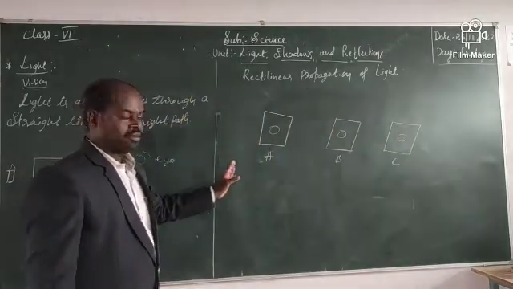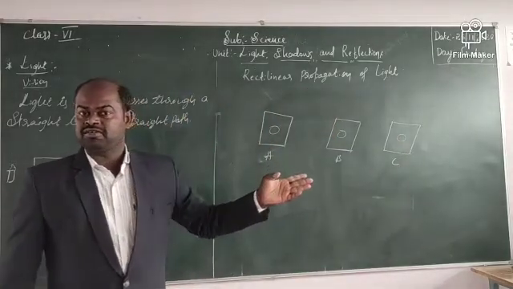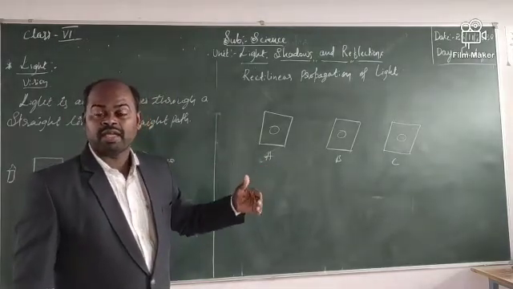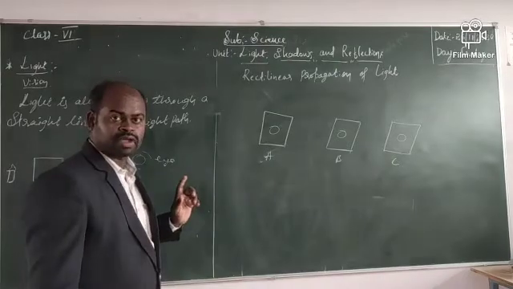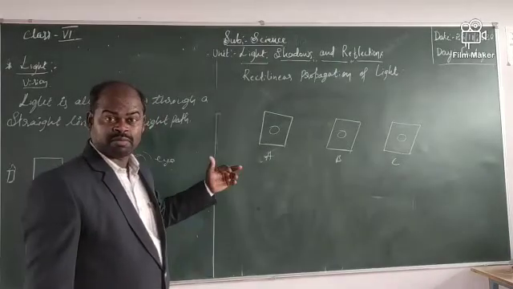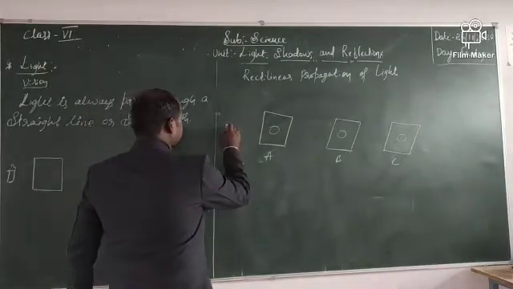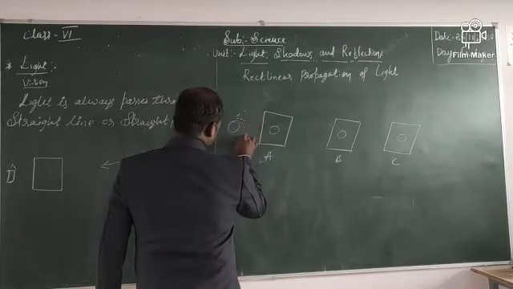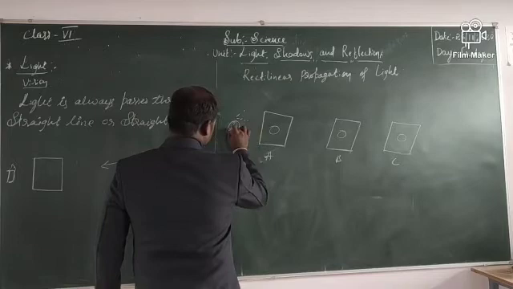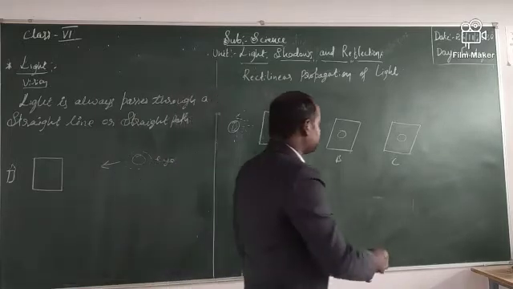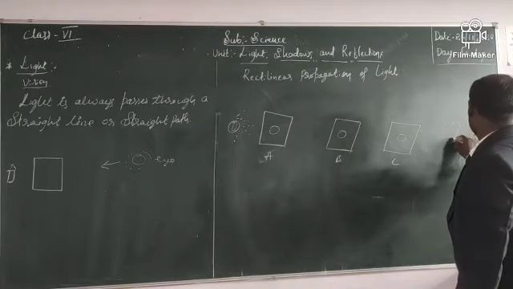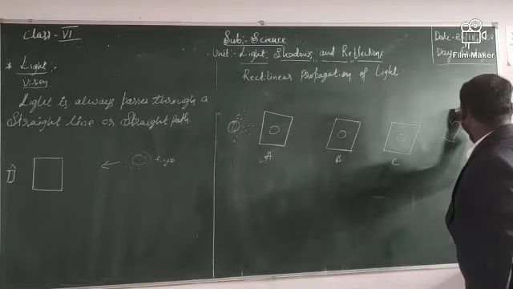Why did I make it? I will tell you. Here is an object. Here is a person's eye, going to see. Here one object is there. It is a fruit.